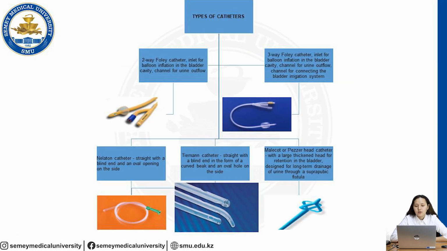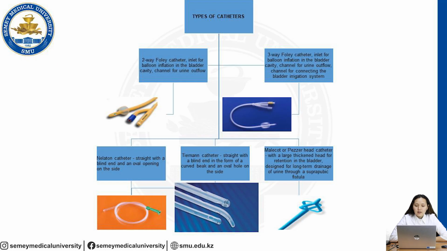Also, we have two-way catheters and three-way catheters. The two-way Foley catheter has an inlet for balloon infiltration in the bladder cavity, so we fix our catheter in the bladder cavity, and a second way, a channel for urine outflow. The three-way Foley catheter has an inlet for balloon infiltration in the bladder cavity, a second channel for urine outflow, and a third channel for connecting the bladder irrigation system.